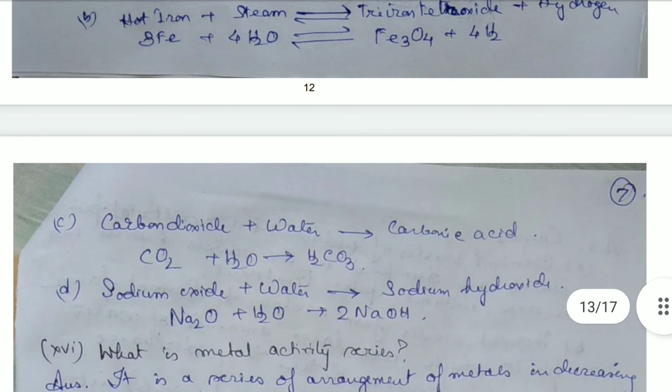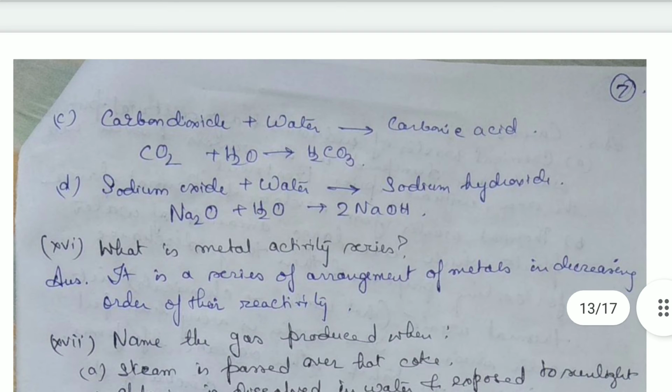Then carbon dioxide reacts with water to form carbonic acid. So CO2 plus H2O will give us H2CO3. It's a balanced equation. Then sodium oxide plus water will give us sodium hydroxide. Na2O, sodium oxide, will react with H2O and that will give us 2NaOH.